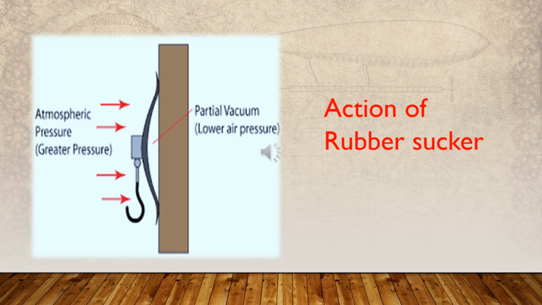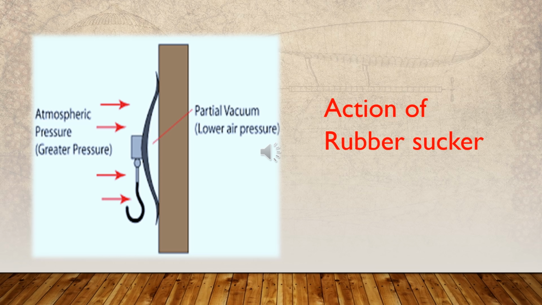Another use of atmospheric pressure is the action of a rubber sucker. When a rubber sucker is pressed onto a glass surface as shown in the figure, most of the air between the two surfaces is removed, leaving only a little air between the sucker and the surface.